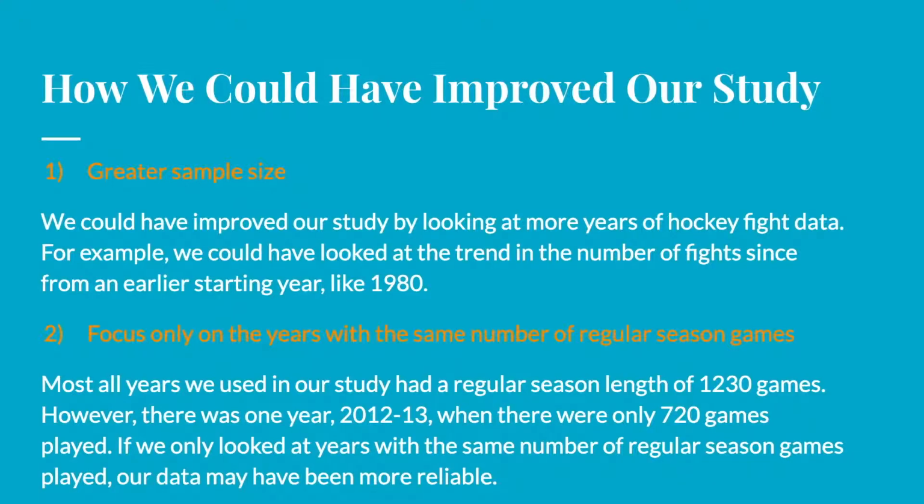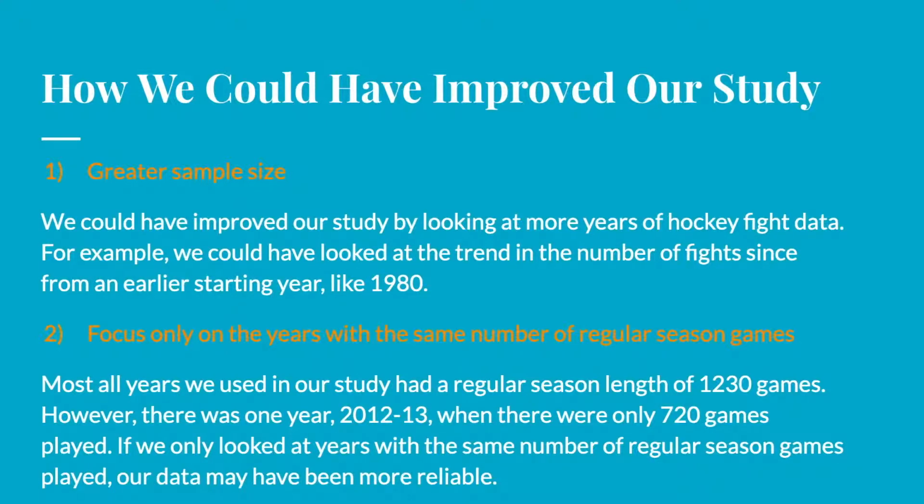How we could have improved our study. Number 1, a greater sample size. We could have looked at more years of hockey fight data. For example, we could have looked at the trend in the number of fights since an earlier starting year, like 1980.